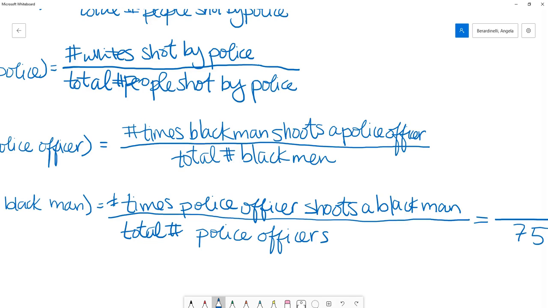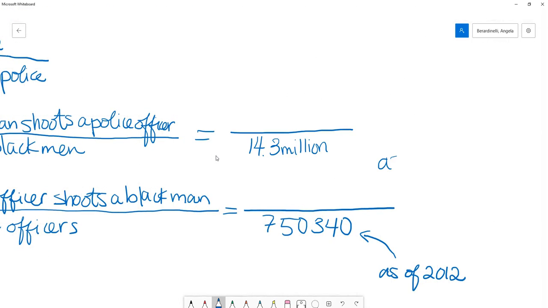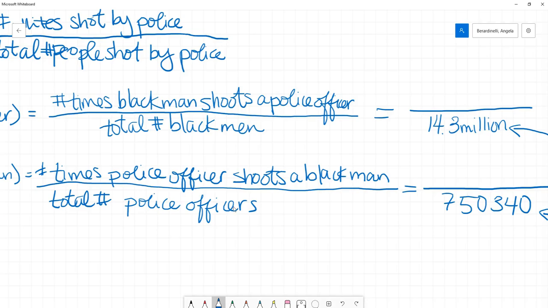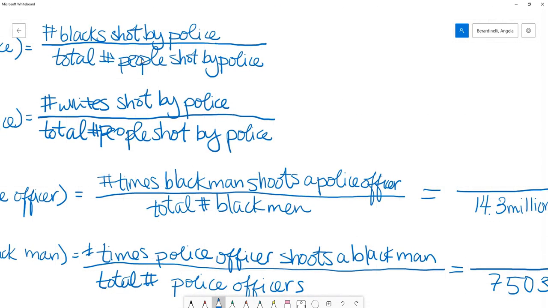So I'm going to come back to my figures here. And total number of adult black men, 14.3 million. Fill that in. And that one is actually as of 2016. So we were able to get the totals from some general data. And now every other number that's still left to fill in has to do with officer shootings, either the officer being shot or the officer shooting someone. So we're going to have to find that data somewhere.